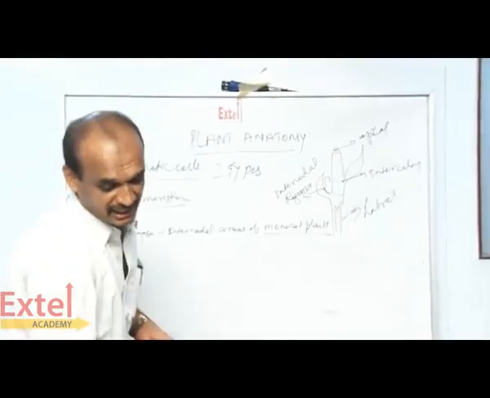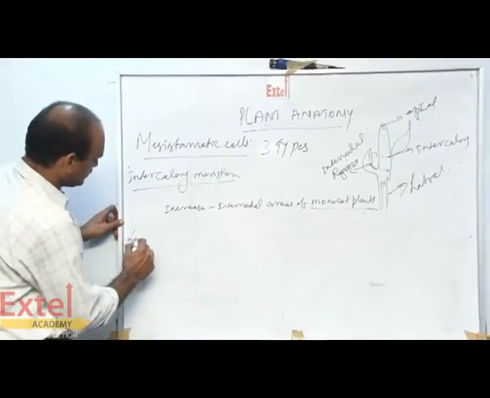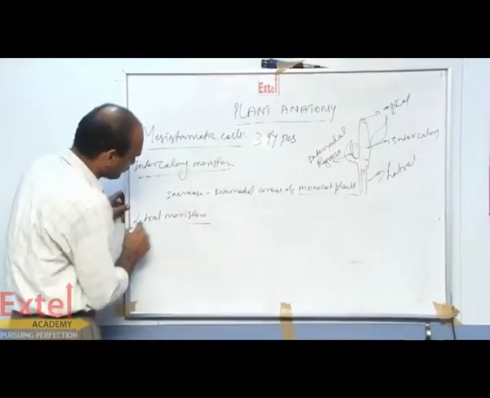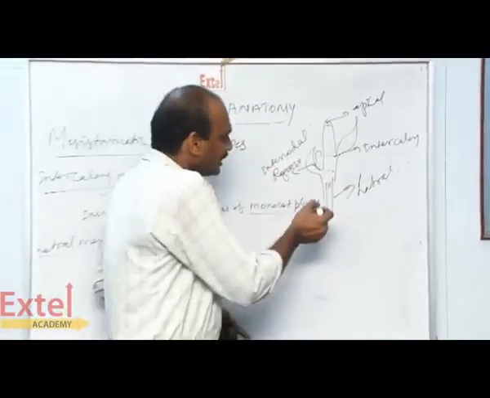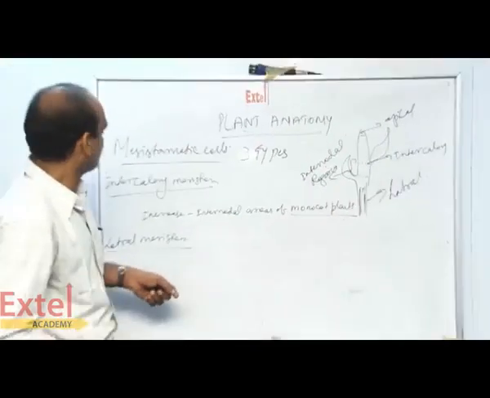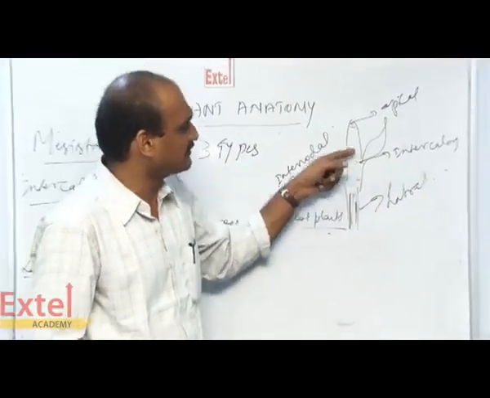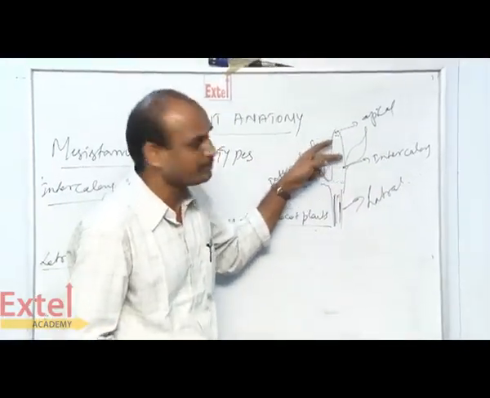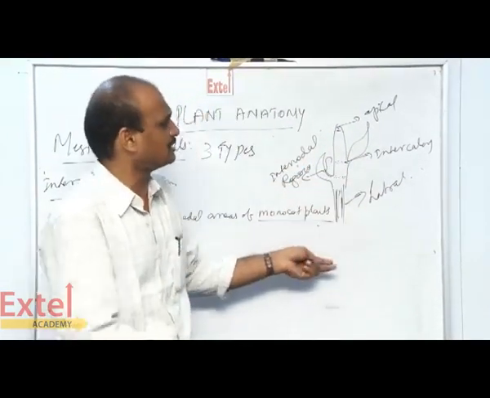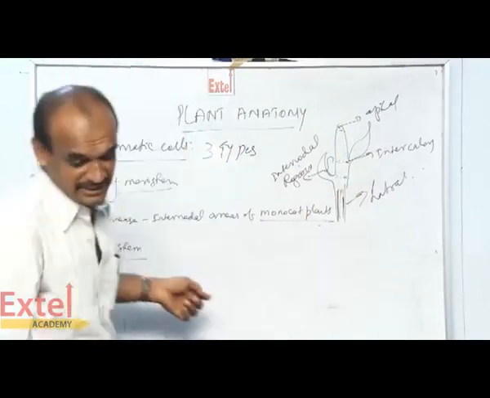Okay. Then we have the lateral meristem. The third one is the lateral meristem, which is present in the lateral side of the stems, whereas the intercalary meristem is present in between the differentiated cells. So in between the permanent cells we have the intercalary meristem, and the lateral meristem is present in the lateral sides of the permanent cells.